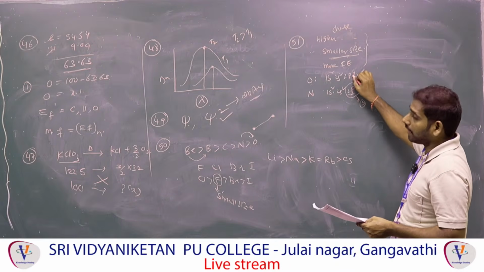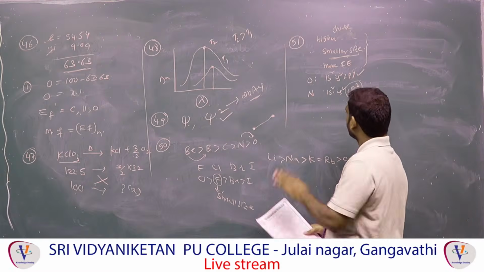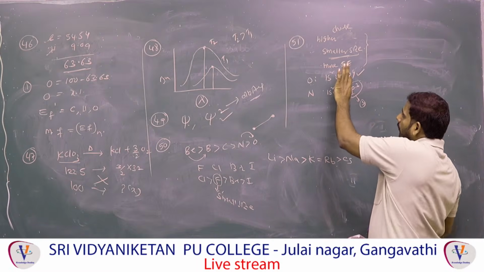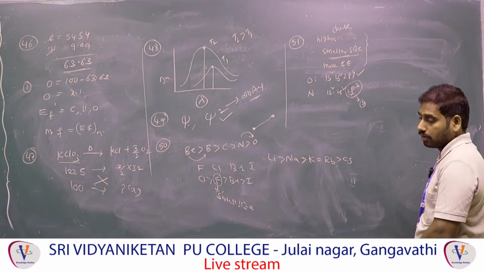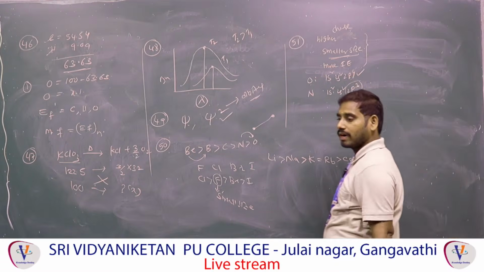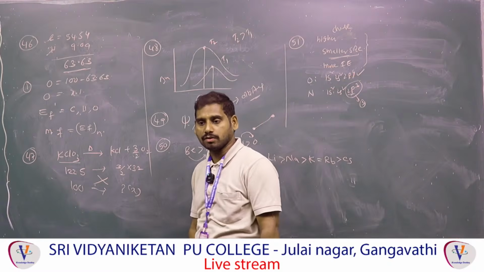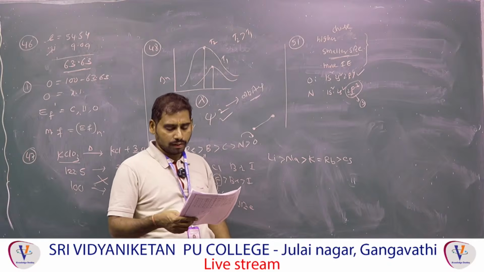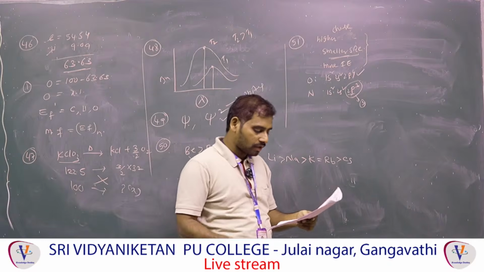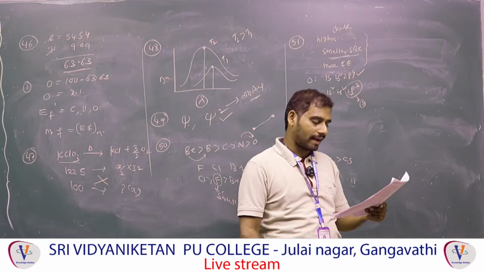Here there are 4 electrons in the valence shell. Leave the 2s2, which is common. Here the p orbital has 4 electrons, here the p orbital has 3 electrons. Which one has more electrons? Here more. More electrons means more electron repulsion. So more electron repulsion in oxygen than nitrogen. So that statement is also correct. Finally, statement 1 and statement 2 both are correct.